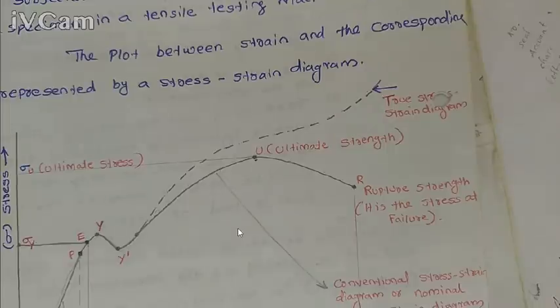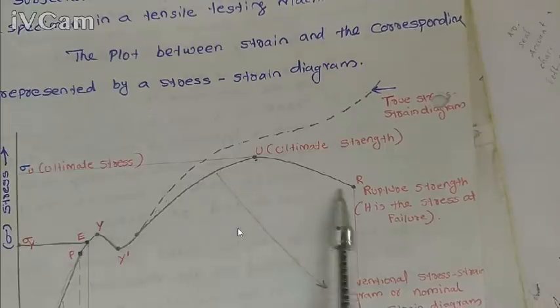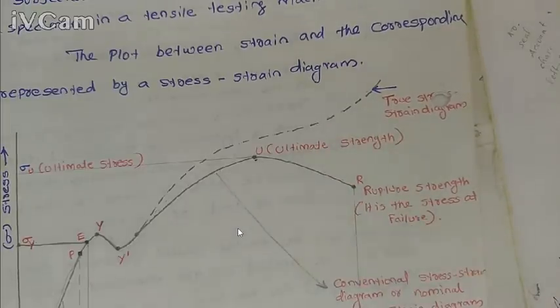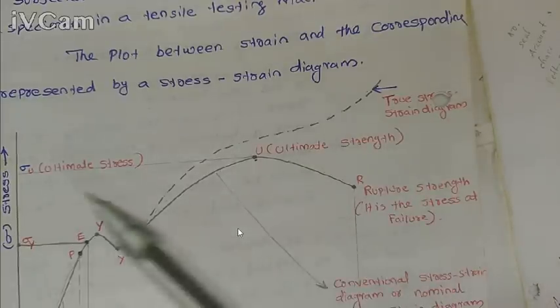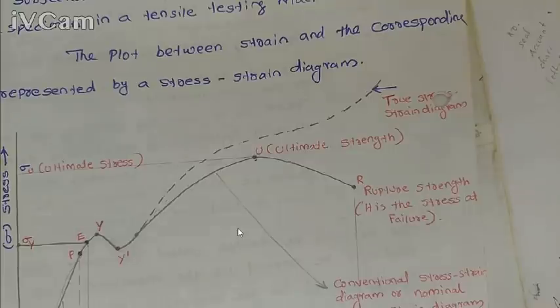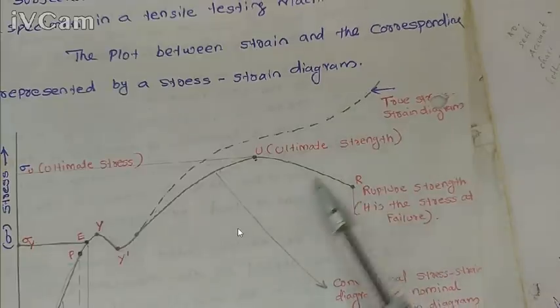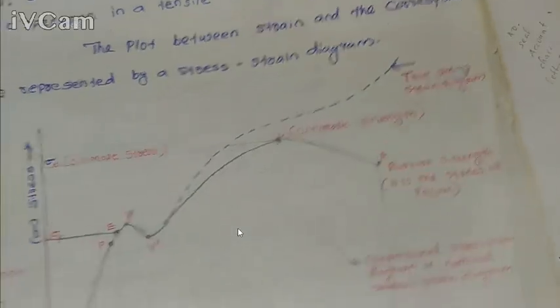After the ultimate stress point, the true stress strain graph keeps increasing because here we use the instantaneous cross-section area. After the ultimate point the necking is formed and the cross-section area is reduced, and of course the stress value will then increase. So this is called the true stress strain graph, and this one is called the engineering stress strain graph.